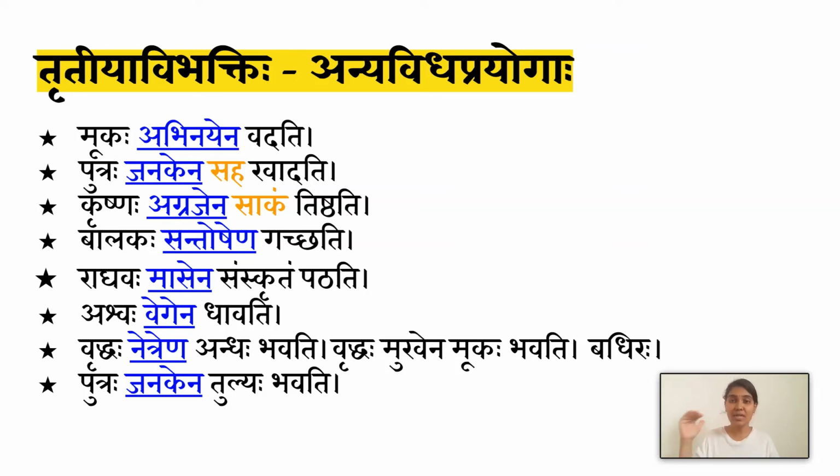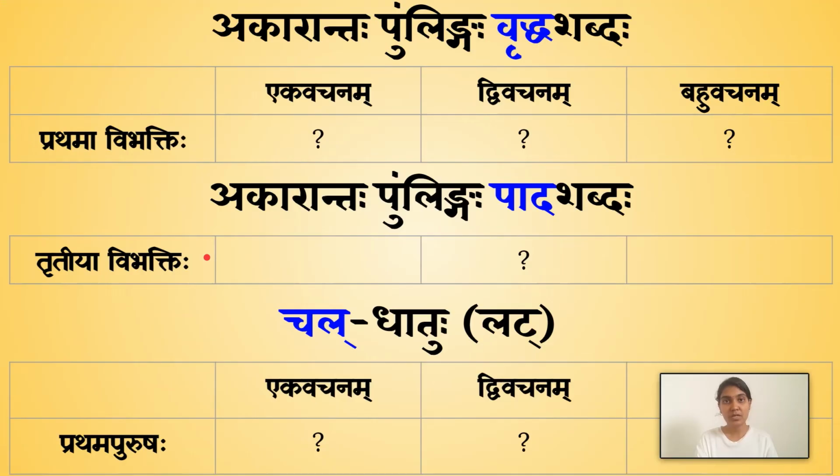Then tulyaha, to equate someone with someone, to say that these two are equal. Putraha janakena tulyaha bhavati. The son is equal to his father. He is as good as his father. So there we use Triteeya. So these are some other situations in which we use the Triteeya Vibhakti.